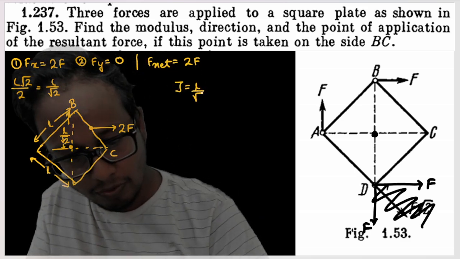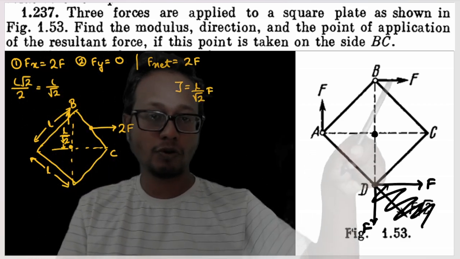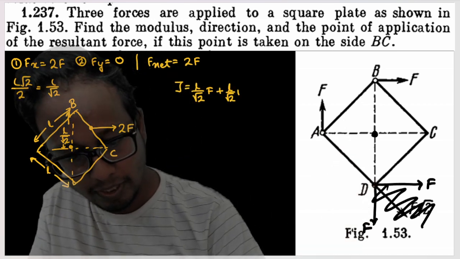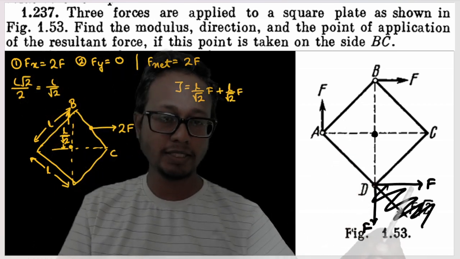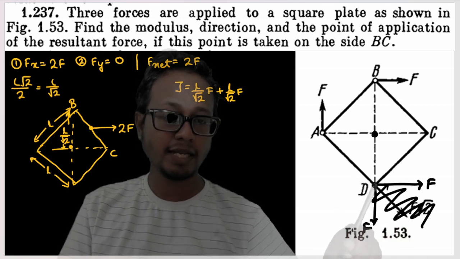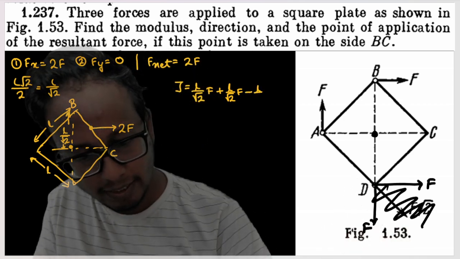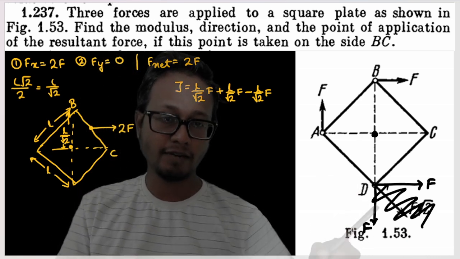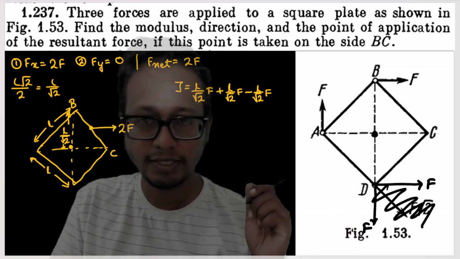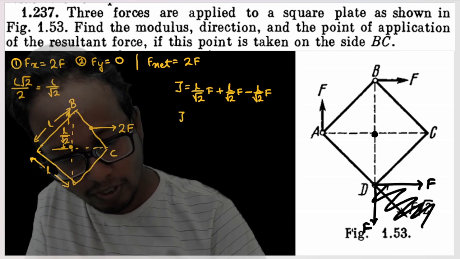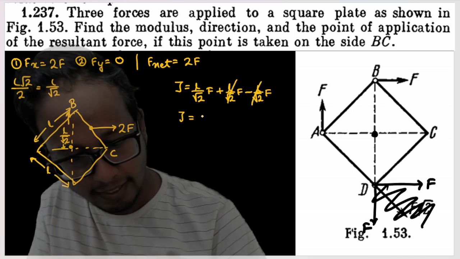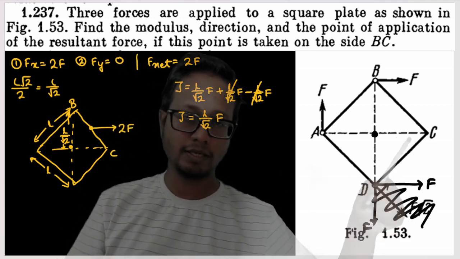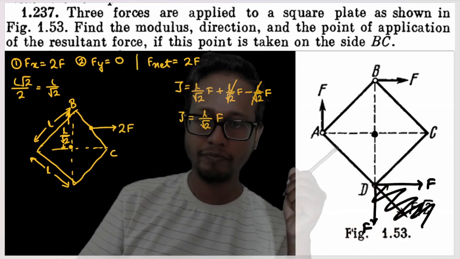So L by root 2 into F. This force is also clockwise, so it is L by root 2 into F plus L by root 2 into F. This force is anti-clockwise, so it is minus L by root 2 into F minus L by root 2 into F, and the torque due to this force is 0 because the angle between the r vector and F vector is 0, isn't it? So the net torque is this, and this will get cancelled, L by root 2 into F. Okay, this is the total torque acting about the origin on this square plate.